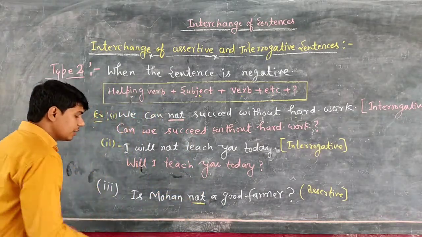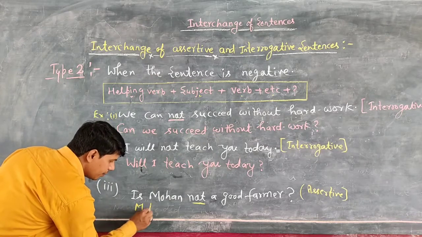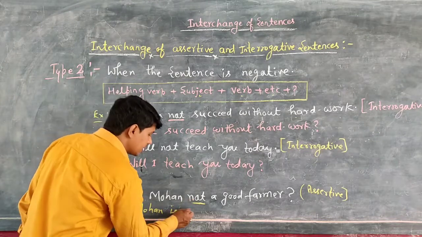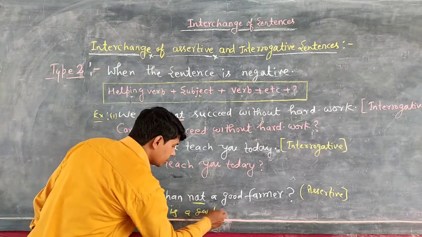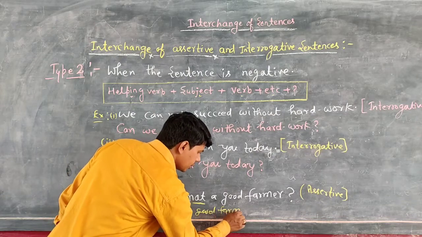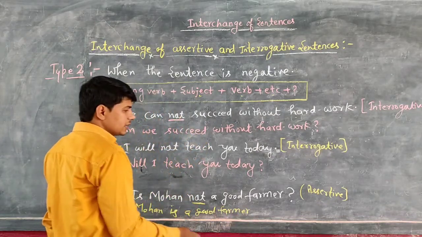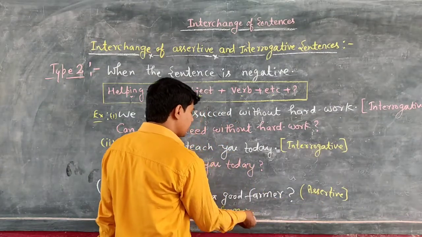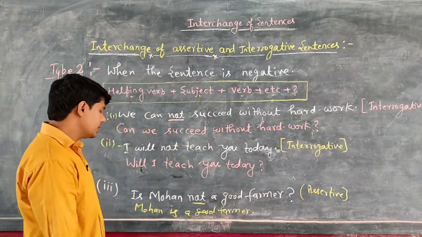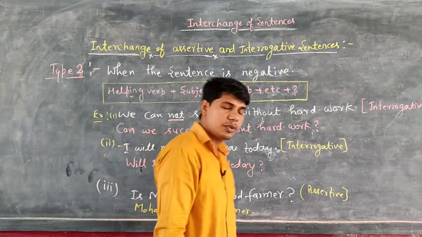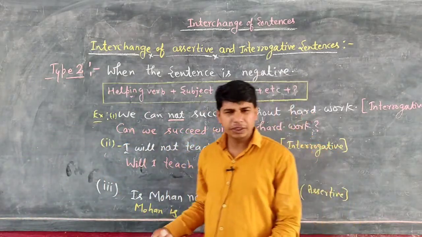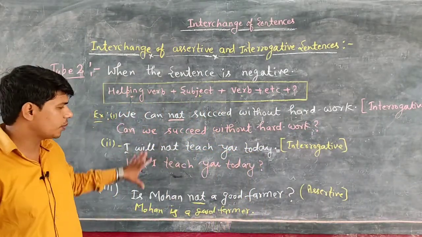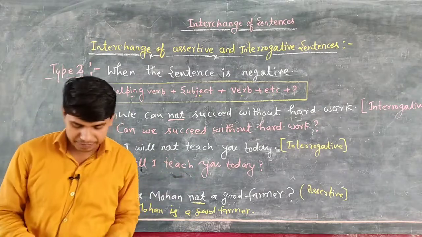So, what will come first? Very first you will mention subject, so that is Mohan. Then helping verb is, you have to remove not. Mohan is a good farmer, and as you are asked to change into assertive, so in the assertive sentence we use mark full stop. Okay, so Mohan is a good farmer. Okay, so I hope you can change the sentences. Okay, students, so I give you 2 minutes to note down these all points. After that we will continue the next concept.